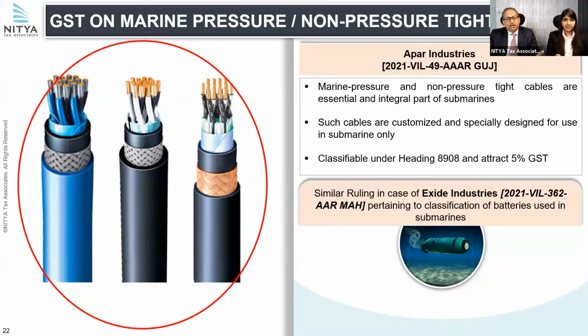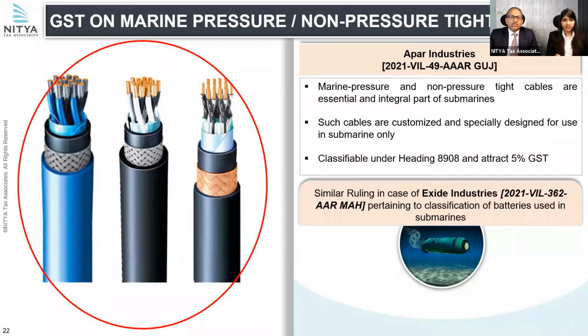So by taking note of this particular aspect, the Appellate Authority for Advance Ruling agreed with the petitioner that yes, these are to be classified like submarines as parts of submarine under heading 8908, and would attract the 5% concessional rate of GST, which is applicable to submarines.